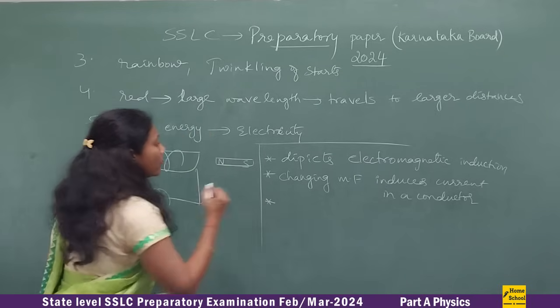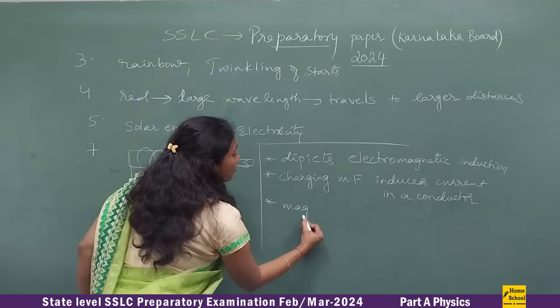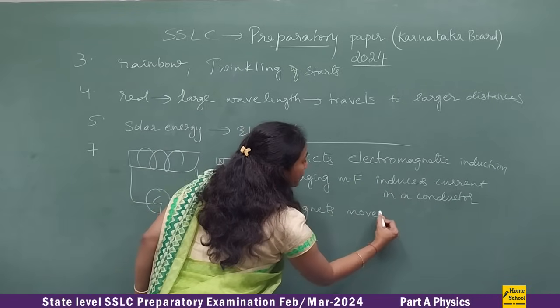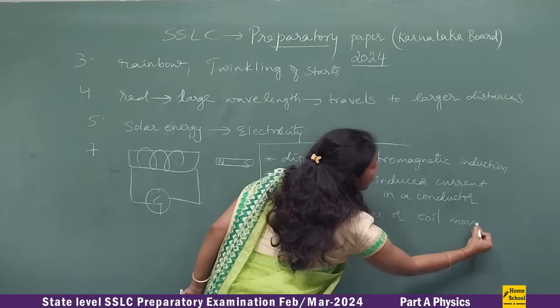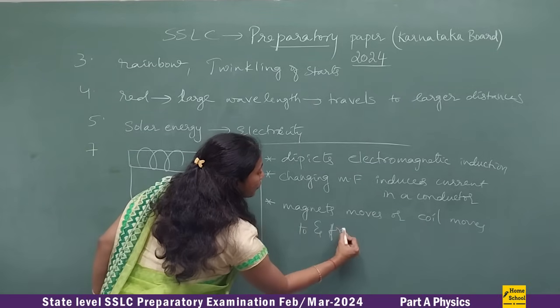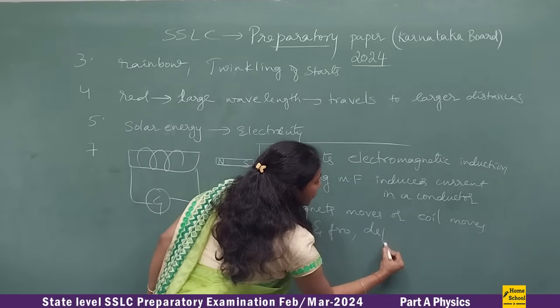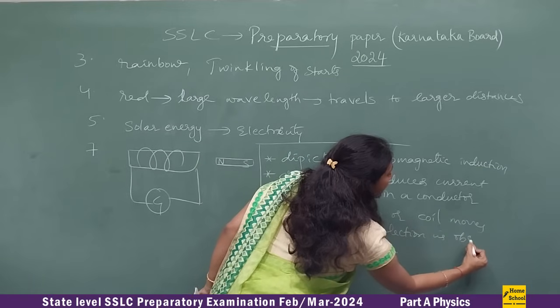The third point you can write: whenever the magnet moves or the coil moves to and fro, what will happen? You will observe deflection. So deflection is observed.